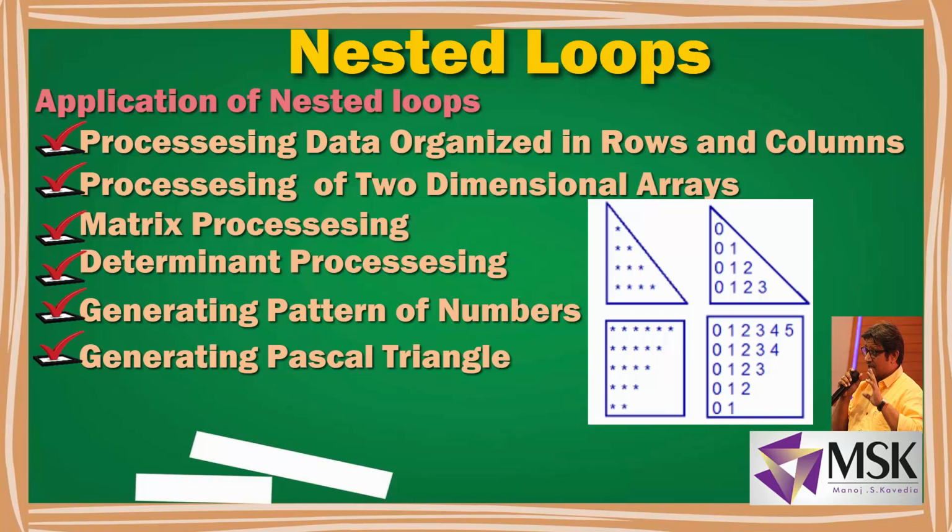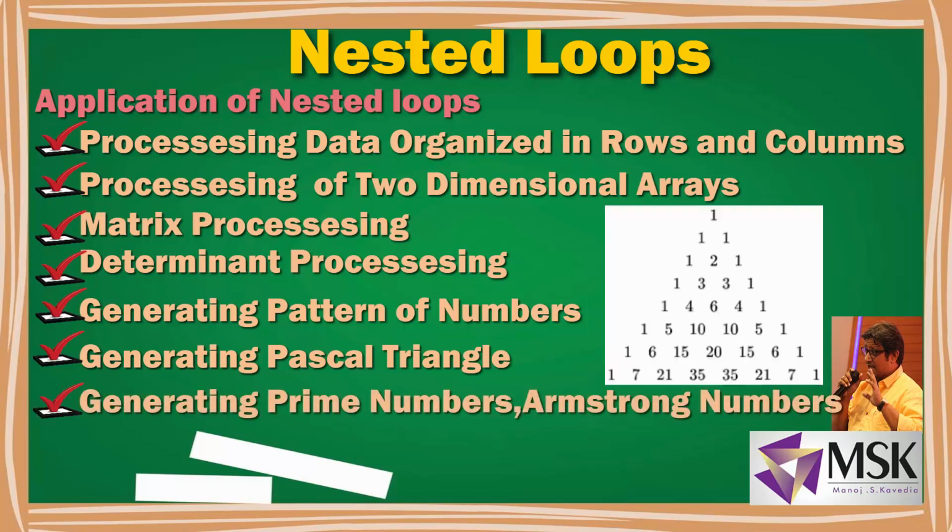Not even for generating the patterns, but suppose I want to generate prime numbers, then I need a loop inside a loop. If I want to generate an Armstrong number, I need a loop inside a loop. So in many situations we need nesting of loops, sometimes to 2 levels, 3 levels, or even 4 or multiple levels. So let's see what the nesting of loops is.